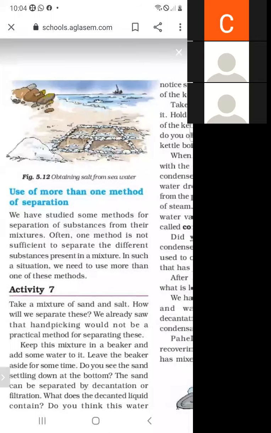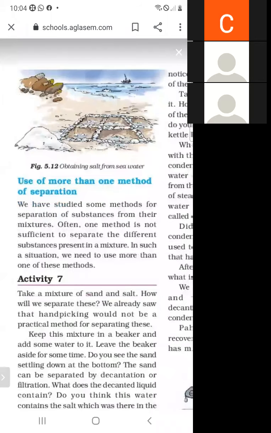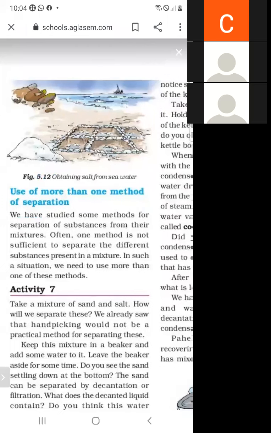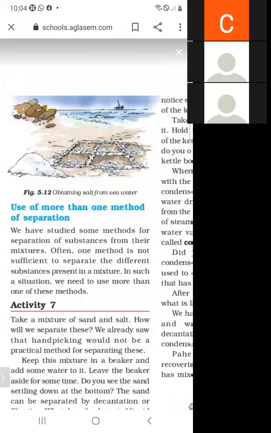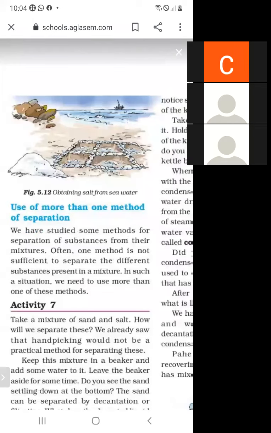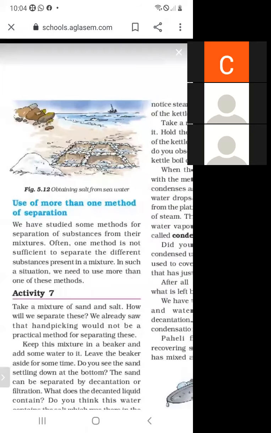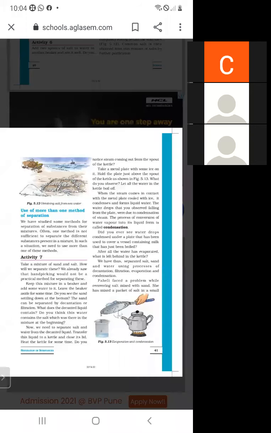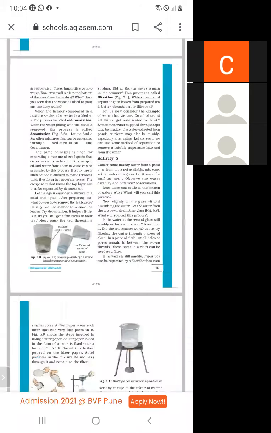And the use of more than one method of separation. Sometimes for separating liquids, we cannot use only one method. We use 2 or 3 methods to separate different substances. So this is activity 7 for separating 2 mixtures. So this is evaporation.